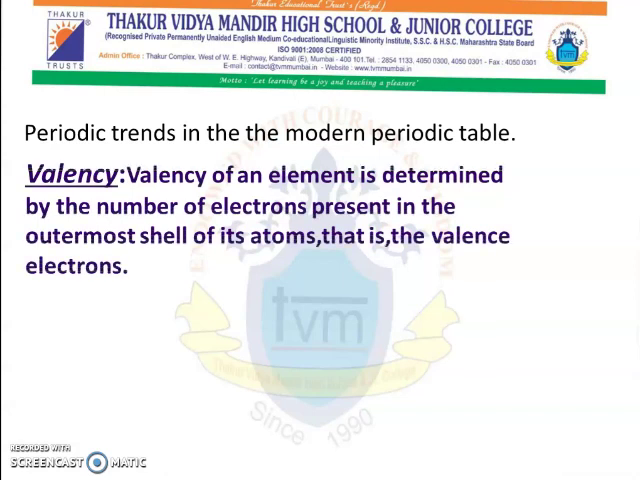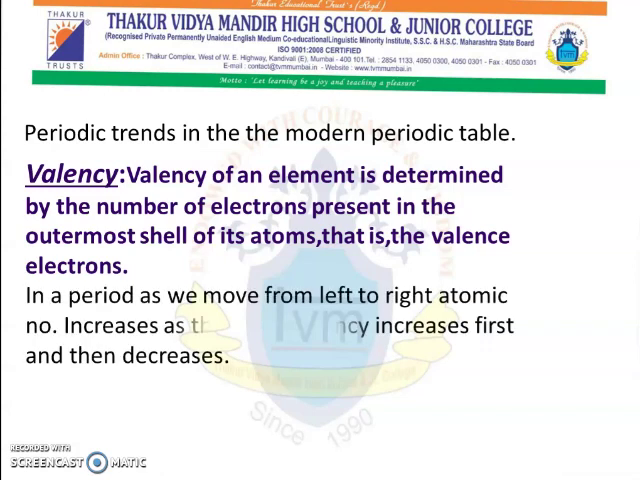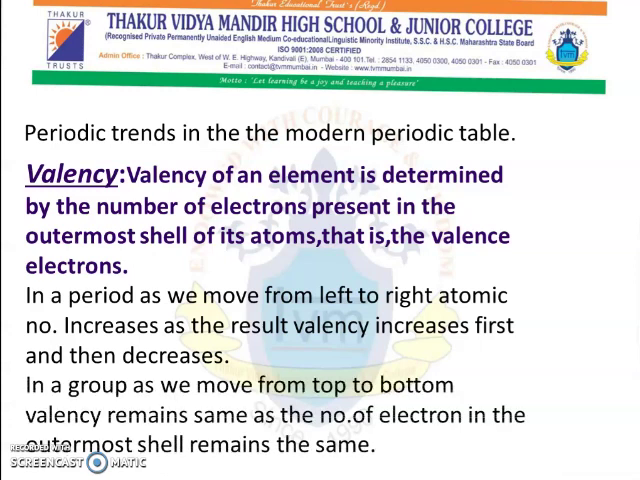The first is valency. Now what is valency? Valency of an element is determined by the number of electrons present in the outermost shell of its atom. That is the valence electron. And in a period, as we move from left to right, atomic number increases. As a result, valency increases first and then decreases. Whereas in a group, as we move from top to bottom, valency remains same, as the number of electrons in the outermost shell remains the same.